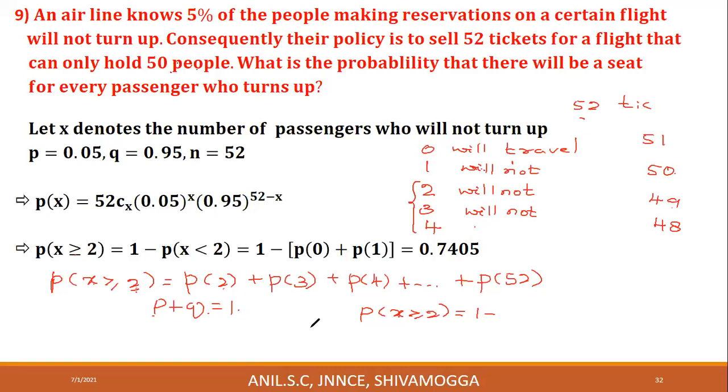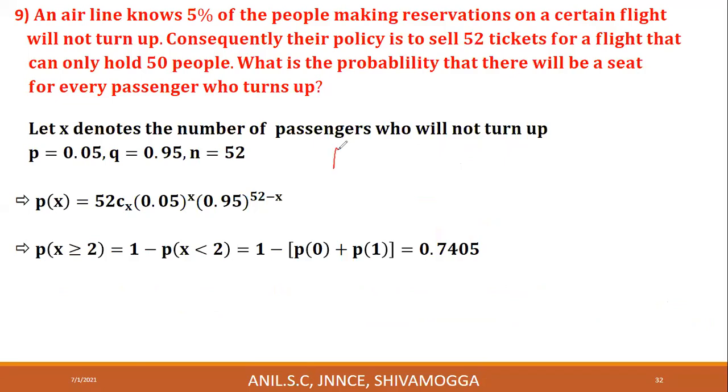Am I audible? P of x less than 2. Yes. P when x is less than 2. That's correct. Therefore, this is equal to 1 minus P when x less than 2, which means P of 0, where 0 is less than 2, plus P of 1, where 1 is less than 2. So 1 minus P of 0 plus P of 1. That is the required probability.